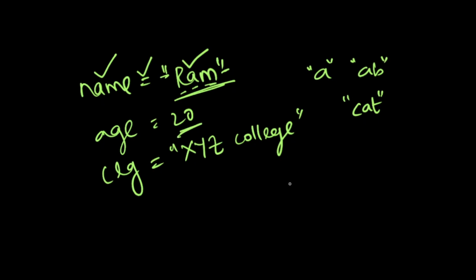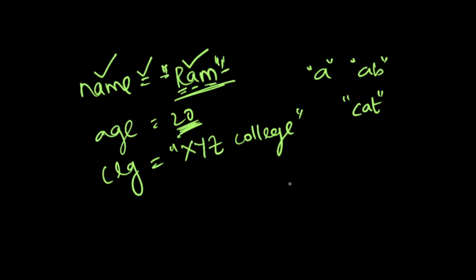Simple, right? If there is an alphabet, write within double quotes. If no alphabet, simply write like this. This is the difference. Why? What is the need of double quotes? I will explain later in the upcoming videos. Please follow the series. This is the need of a variable and how we declare a variable. I told the definition of variable, how to declare a variable, and what the need of a variable is.